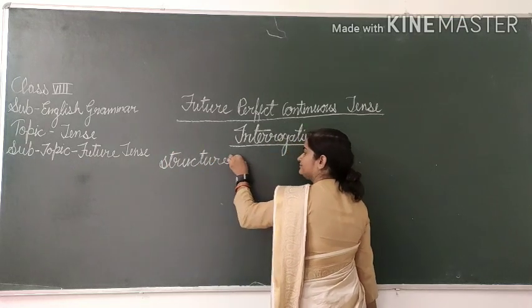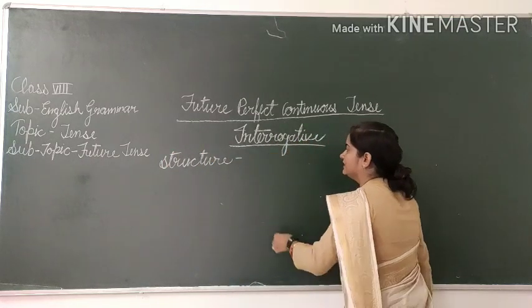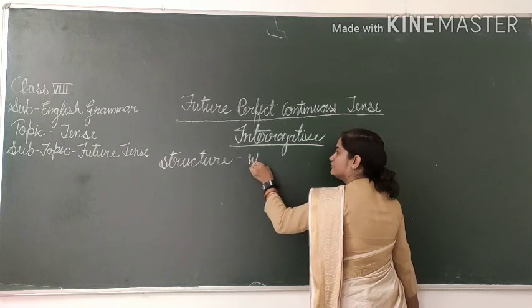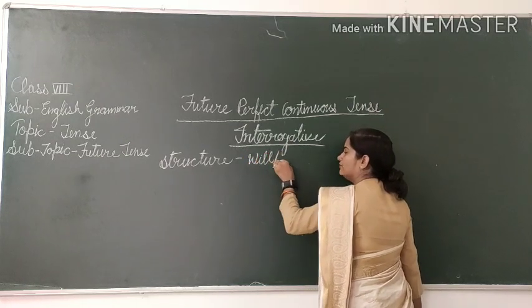First structure, firstly future expressing word, will oblique shall.